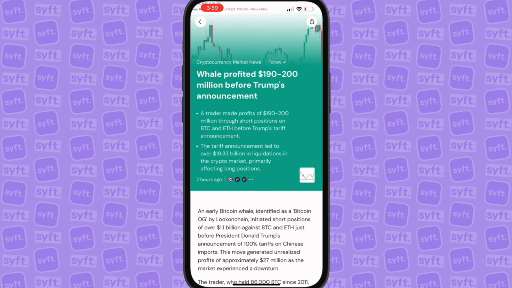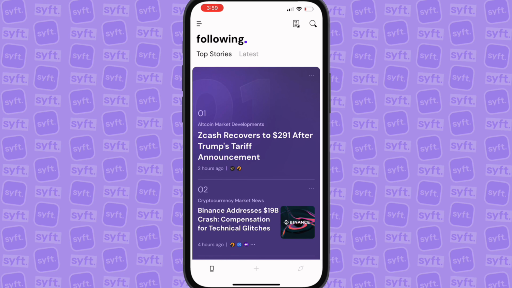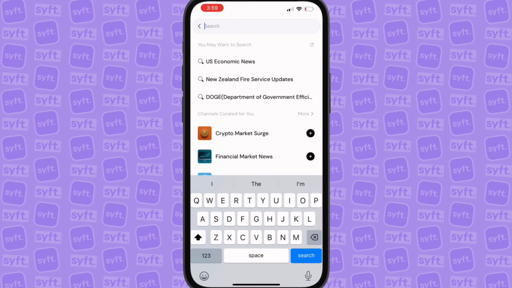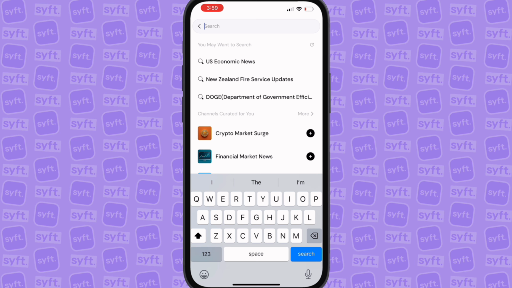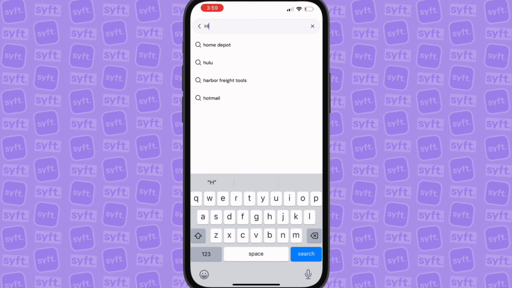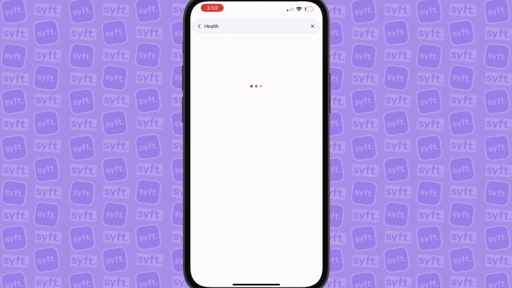So again, you're not just getting fed the same information over and over again, or the same perspective over and over again. You're able to get a very balanced view with this app. Now, I know that a lot of the things that I've been sharing are finance related, tech related, crypto related. So I did want to come in here and show you that you can actually look up other things. For example, if we type in something like health, you can get a bunch of health related news.